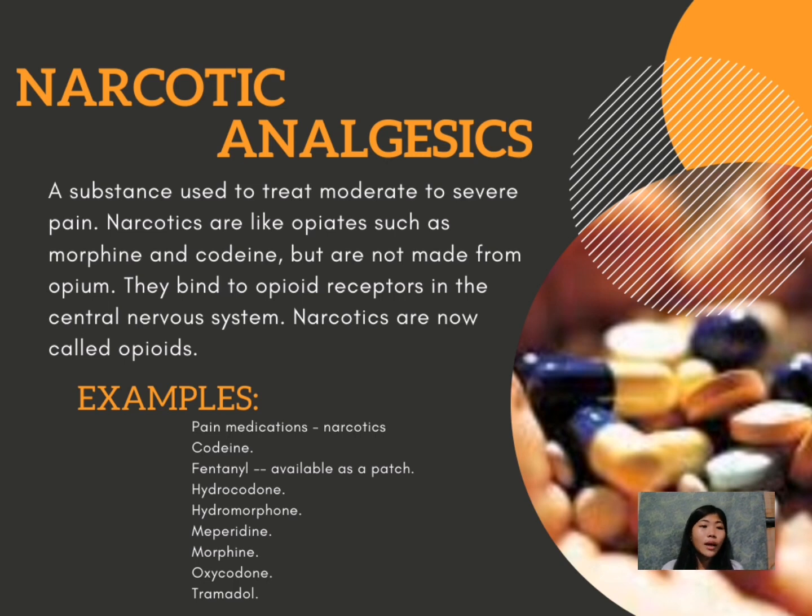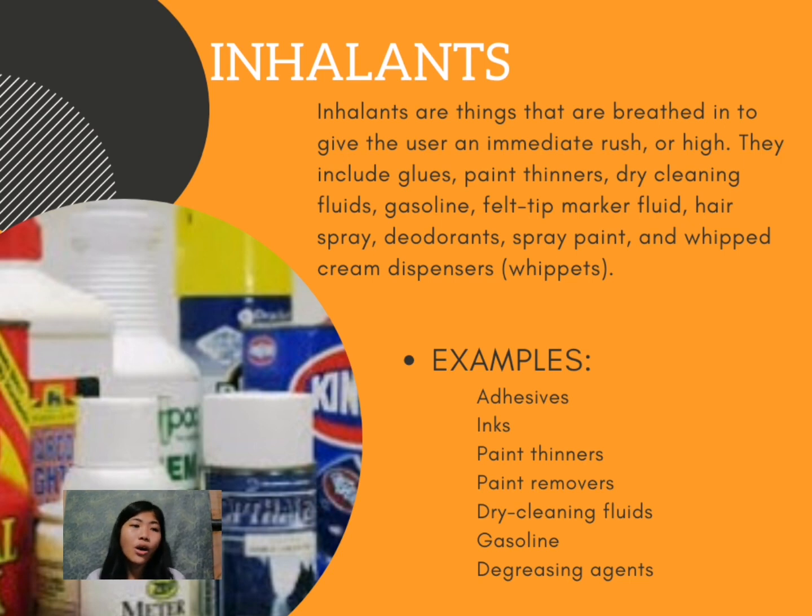These are examples of narcotic analgesics: codeine, fentanyl, hydrocodone, hydromorphone, meperidine, morphine, oxycodone, and tramadol.